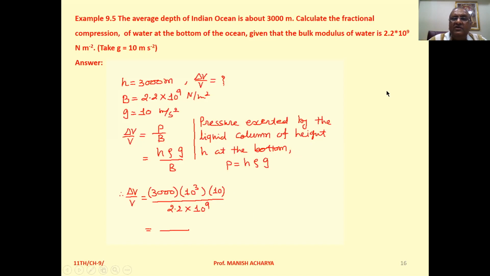Solve this one. You will get the fractional change in the volume, or fractional compression, of the water. Clear to all of you?